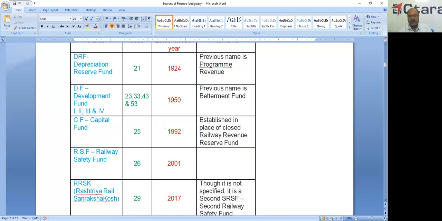And this is the Safety Fund, established in 2001. SRSF was also established in 2001. However, it was closed in 2008. So this is the RSF with the numerical code 26.